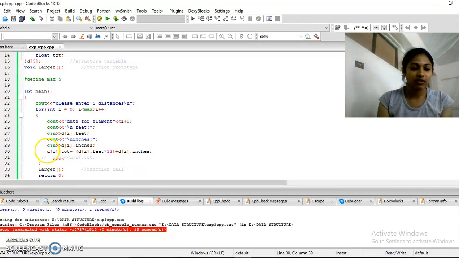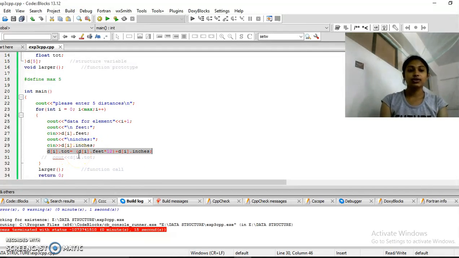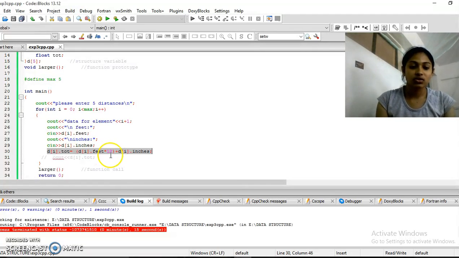Next is d of i dot total. D of i dot total, that is the value which I already told you, that is to convert all the feet and inches to inches and store it in this total. Now d of i dot feet into 12, you know that 1 foot is equal to 12 inches. So I have taken the whole feet and multiplied it by 12 so that it is converted into inches, and then I am adding the rest of the inches to it. So the whole value is converted into inches and stored in total. Now next I am calling the larger function over here and I am ending the main method. Now we will see what is in the larger function.